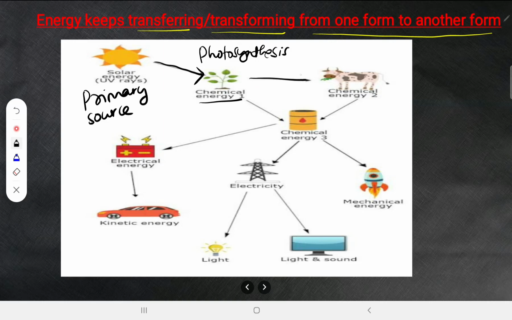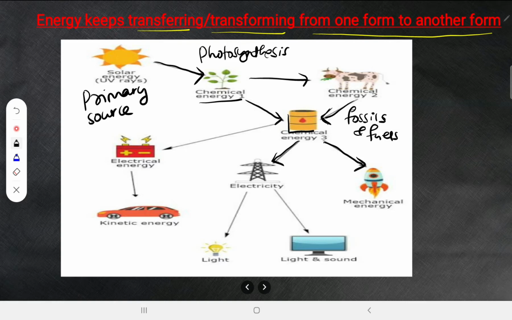Now that chemical energy is consumed by the animals, and it can be formed into the fuels also. Look at this. After so many years, the fossil fuels are produced, no? Whenever these plants and animals are buried deep inside, after millions of years, they get converted into petrol and diesel, petroleum products. That is nothing but fossil fuels that can be used in rockets to convert it into mechanical energy, and that can be used to produce electricity also.